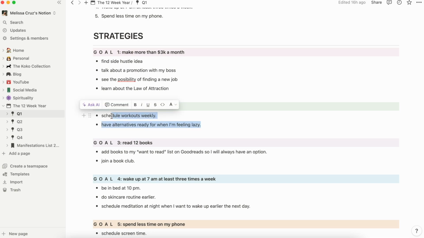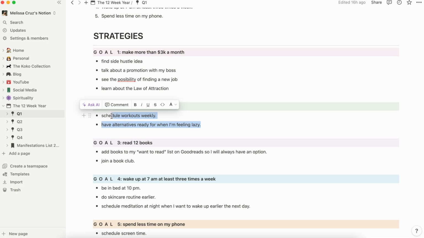Try to be as detailed as possible so you know exactly what you need to do to achieve that. Ask yourself, what do I need to do to accomplish that? If you want to work out in the morning, then what time? Does that mean that you will have to go to bed earlier? Are you getting a gym membership or working out at home? All that information will help you get there.